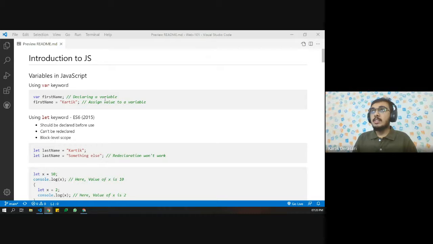So right now, let's start with JavaScript. I'm pretty excited to show you the capabilities. So the screen is visible, right? The code is visible, or should I zoom in?